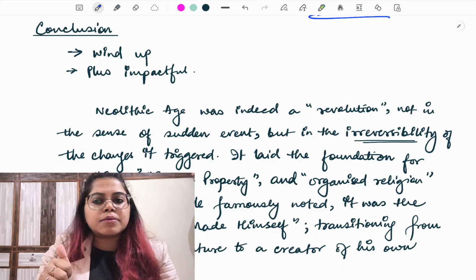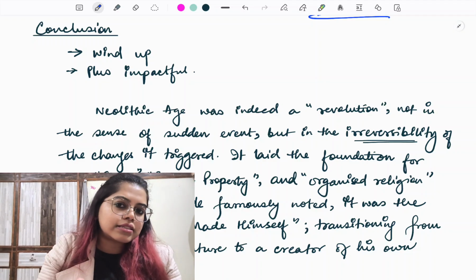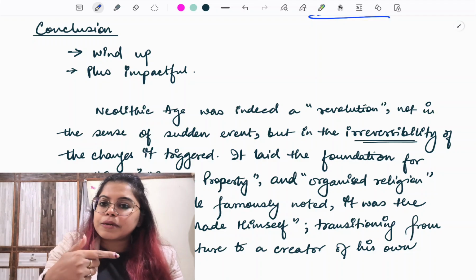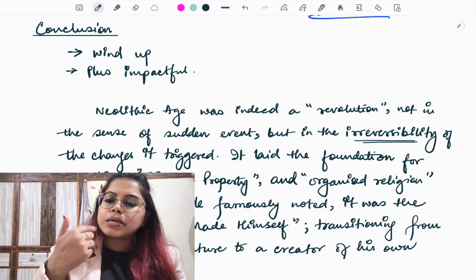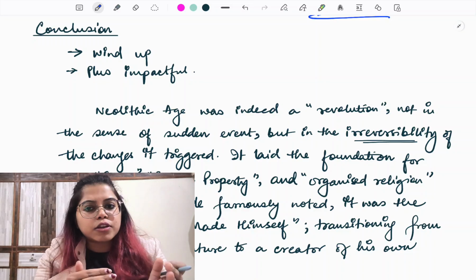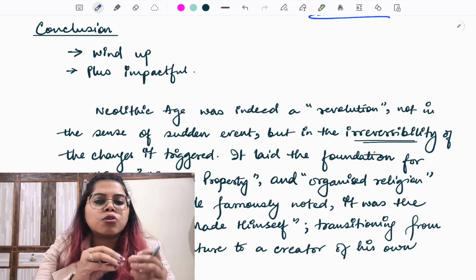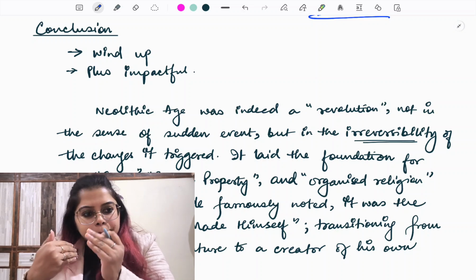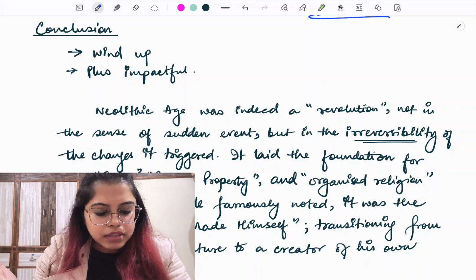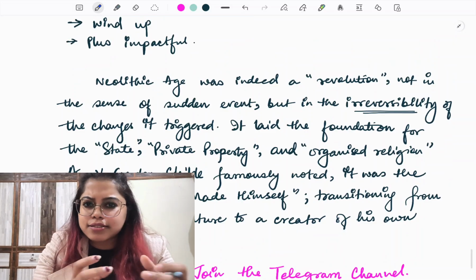So conclusion में सबसे पहले हम क्या लिखेंगे? We will say that based on the above changes, we can say that this particular period was a revolution, but this period was not a revolution in the sense of sudden changes. This period was a revolution in the sense that the changes were so profound that human civilization could no longer go back to the lifestyle that was before these changes. And then finally, कि थोड़ा impactful एक line से हम end करेंगे.